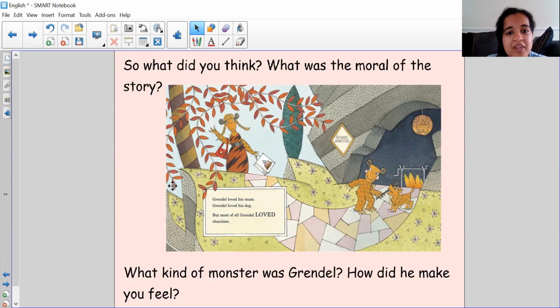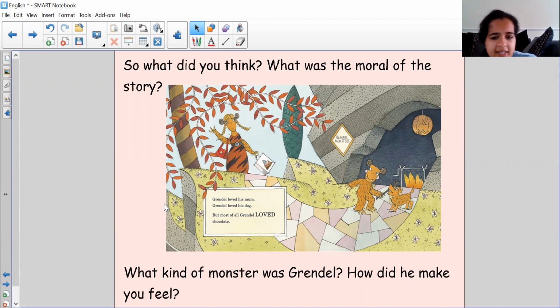Now, I really enjoy that story because it teaches us to be really careful what we wish for, okay? What do you think was the moral of the story? Well, I thought it was be really careful what you wish for. Try not to be too silly if you had three wishes, because when Grendel wished that everything he touched turned to chocolate, he turned his dog and his mum into chocolate. It might be all right to turn the trees or your table or your computer, but everything else, oh dear.